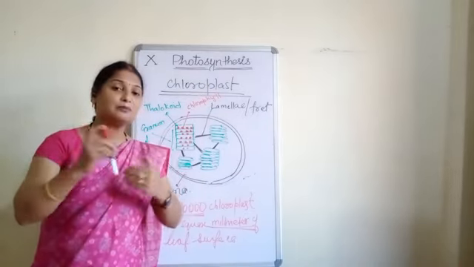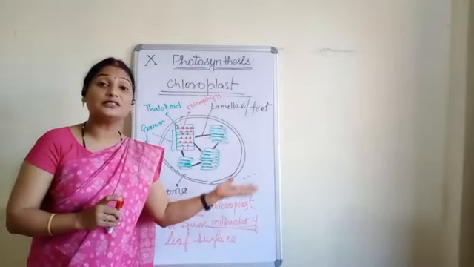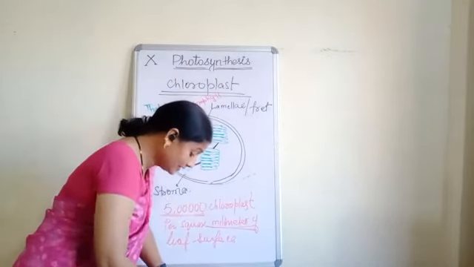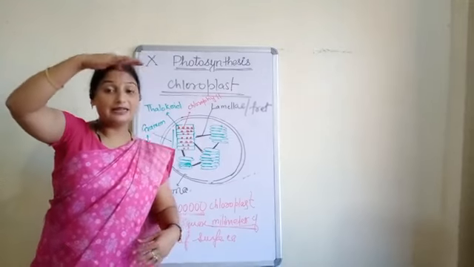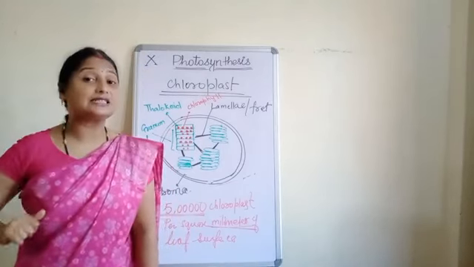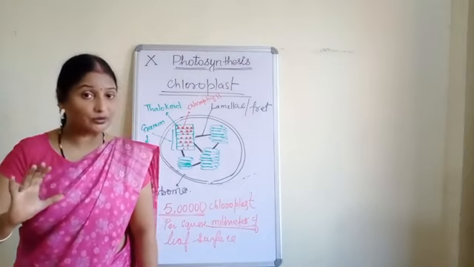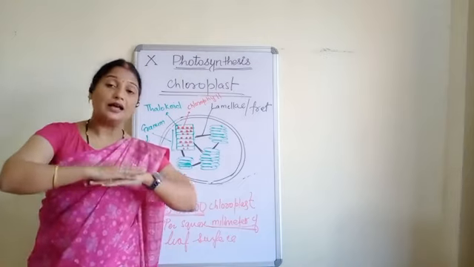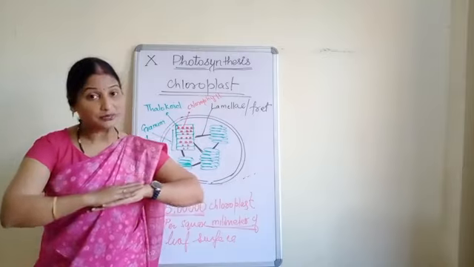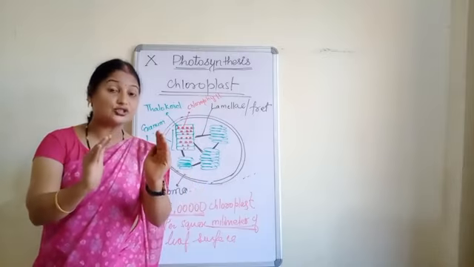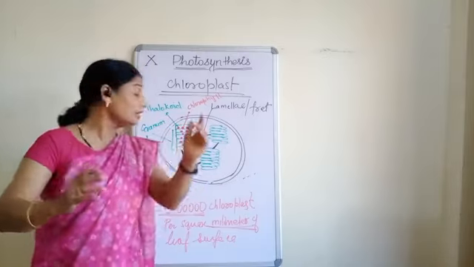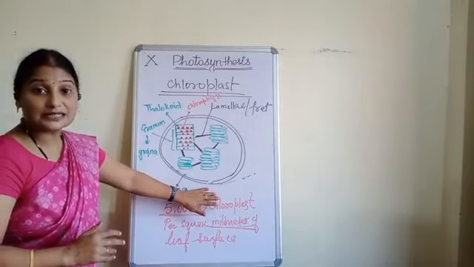So these are the places where we can find these chloroplasts. Green epidermis of the green stem, then mesophyll cells of the leaves. After that, at the basal side, endodermis, there we can see the stomata. There also this chloroplast is found.